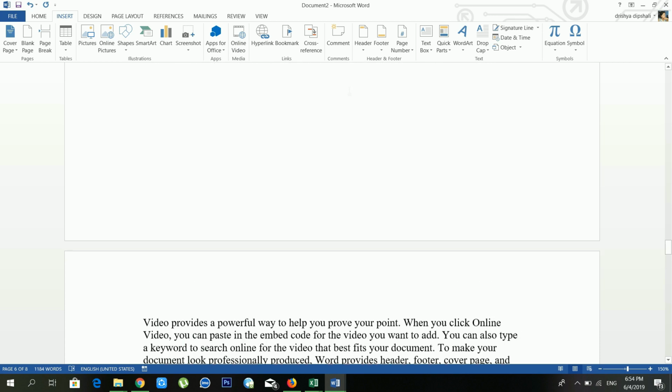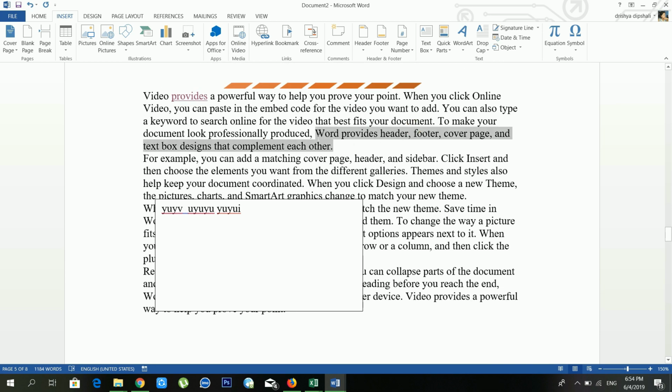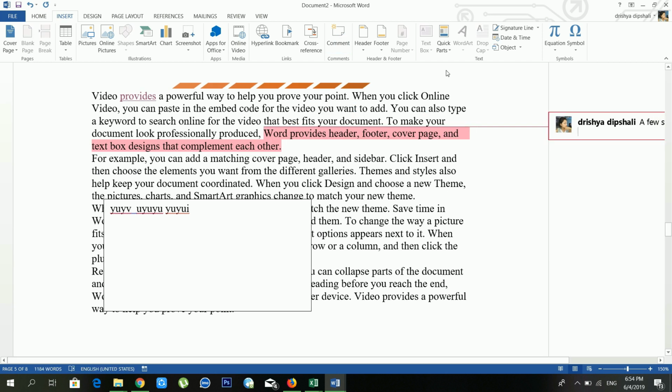Another option is comment. If you want to give some comments inside your document, in that case you have to use comment. So I am giving a comment also. This is my first paragraph. Okay, now it's done. See, you can see I gave a comment inside my document.